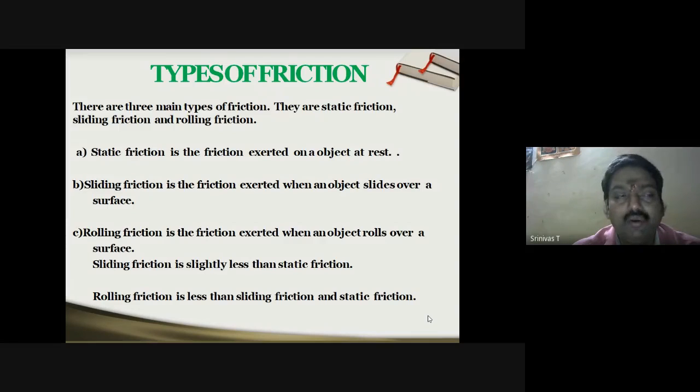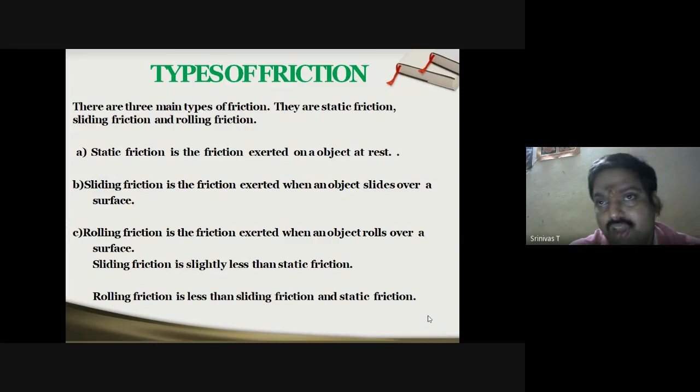Now the third one is rolling friction. As the name implies, it's the friction exerted when an object rolls over a surface. After sliding comes rolling friction, because once sliding starts, only then will one be able to roll it. As far as magnitudes are concerned, rolling friction is less than sliding friction, and sliding friction is less than static friction. Once the object comes to sliding, it is easy for us to get it rolled. That is the reason why rolling friction is always less than sliding friction.